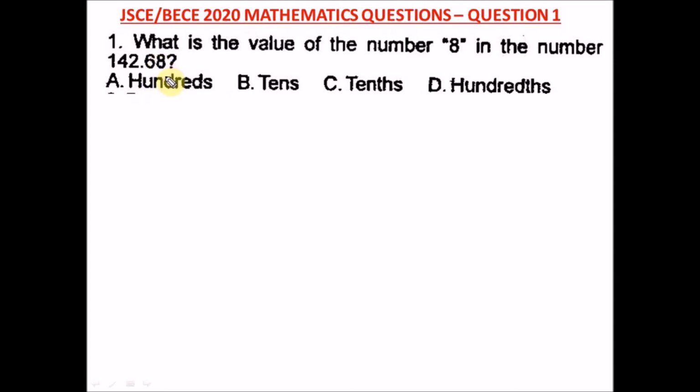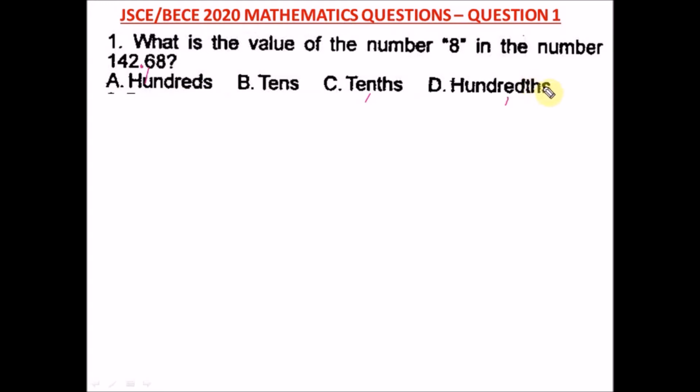All right, this is place value. Okay, I hope you remember place value from the decimal point here. 8 is after the decimal point. From the decimal point here, this first number is your tens, while the second number is your hundreds. Okay, if you have another number, it's your thousands.